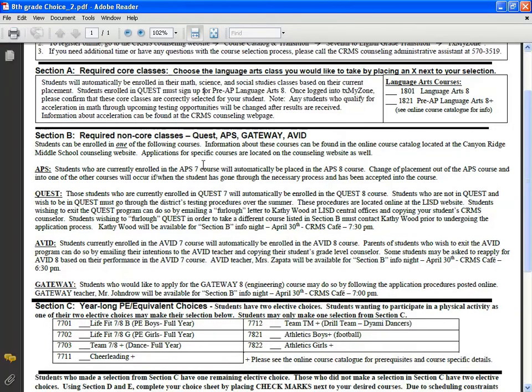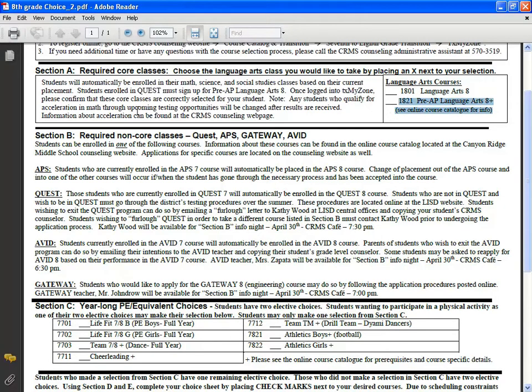And this is what our choice sheet looks like for students going into the 8th grade. Section A are what we call your required core classes. The first thing you'll notice is that really there's only one selection here that we're asking students to make. That is whether they're going to sign up for 8th grade language arts or pre-AP language arts.